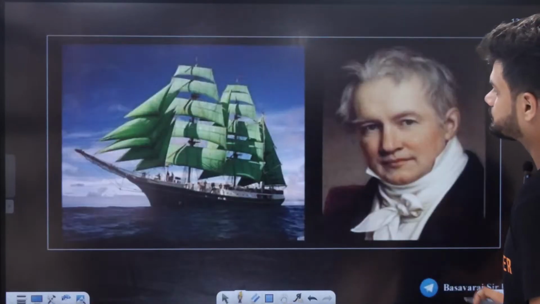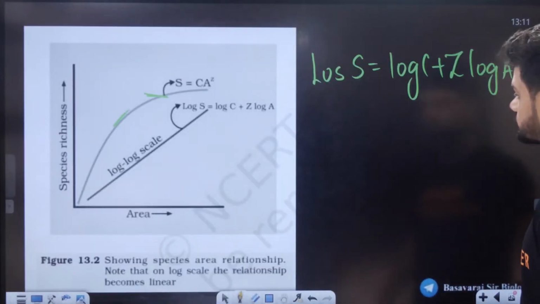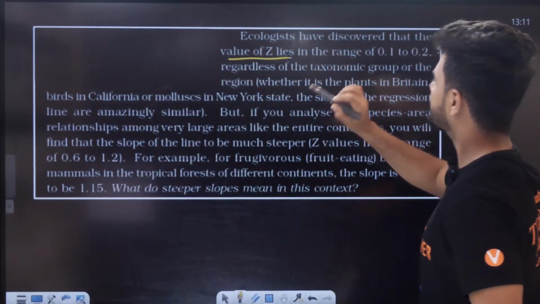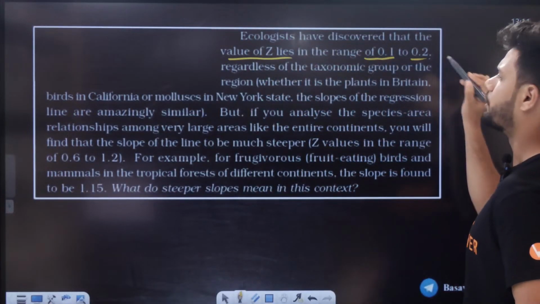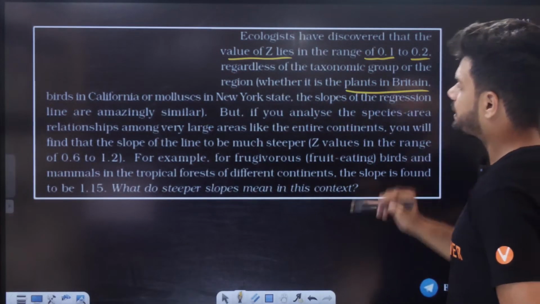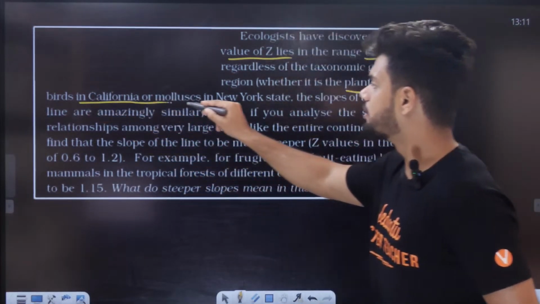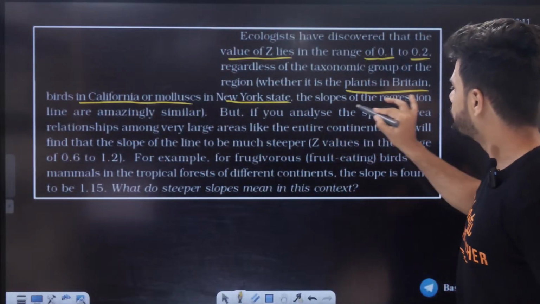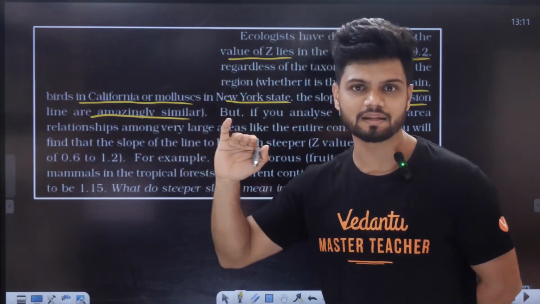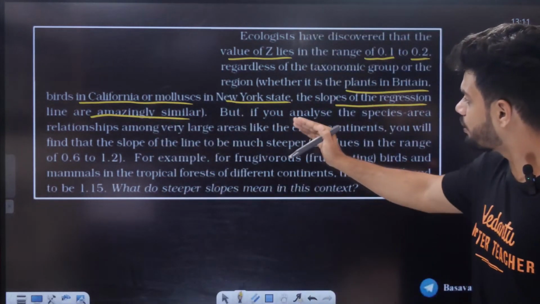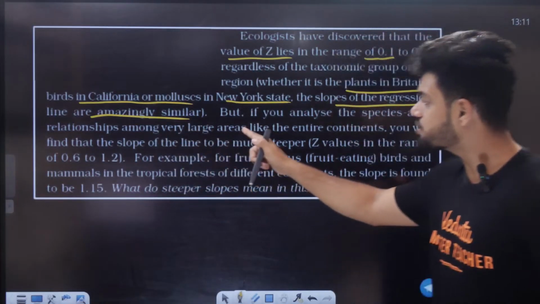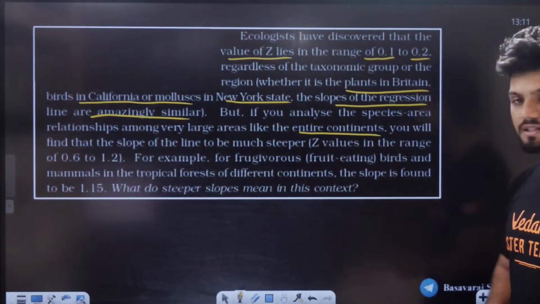Example is given here, see this. Ecologists have discovered that the value of Z lies in the range of 0.1 to 0.2 generally. Whether it is plants in Britain, birds in California, or mollusks in New York State, the slope of the regression, that is Z value, is amazingly similar in closer areas.